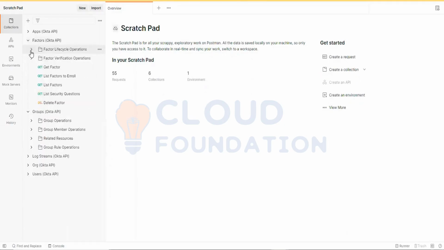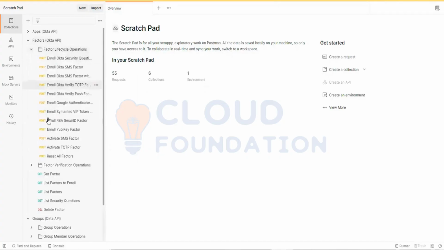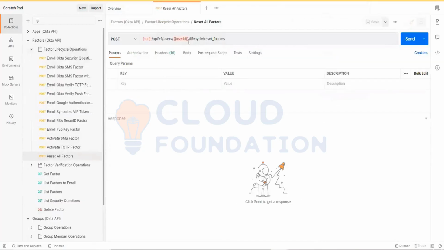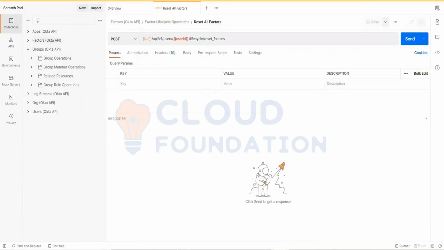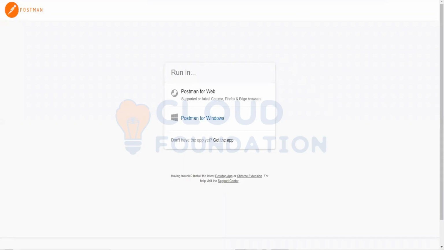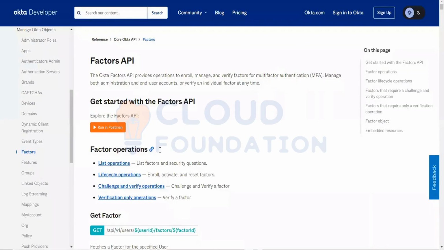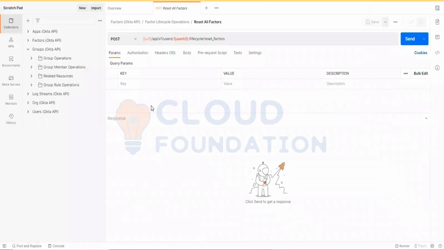Let's say I want to reset the factor for one user. I can do it. Likewise, here you can see with the help of this, you can reset the factor for a user. Multi-factor authentication factors. Likewise, there are plenty of factors available. It is not restricted only to users and groups. Likewise, you can configure it based on your requirement. But now let's discuss the group one.